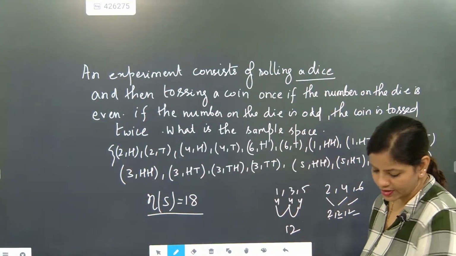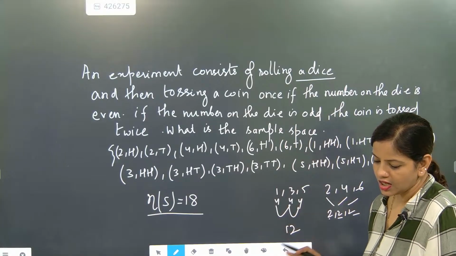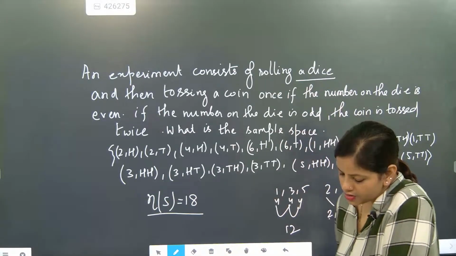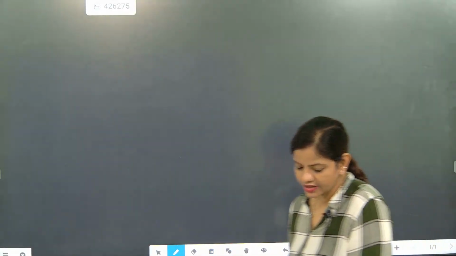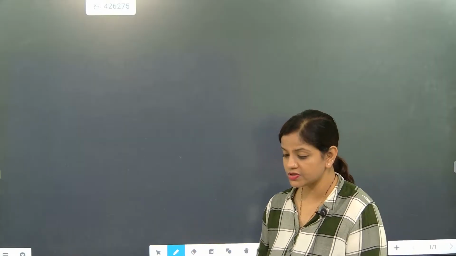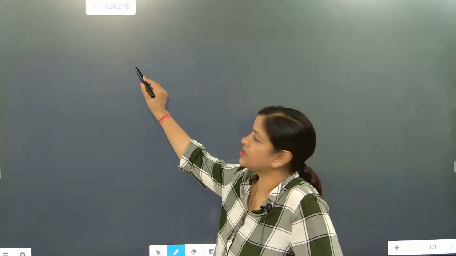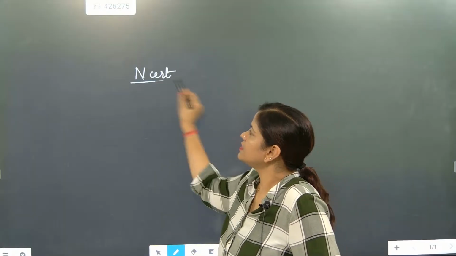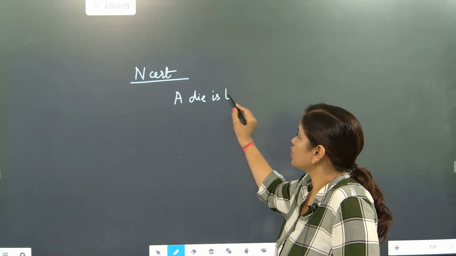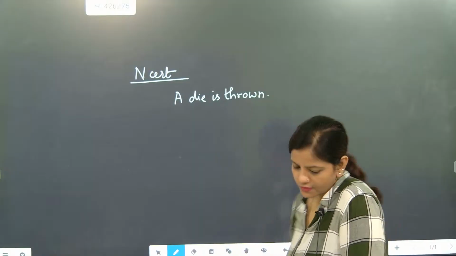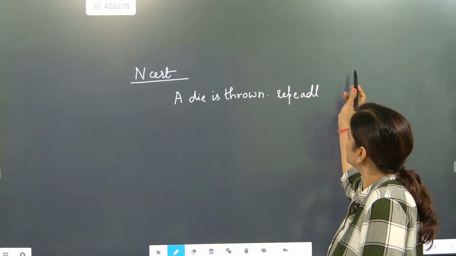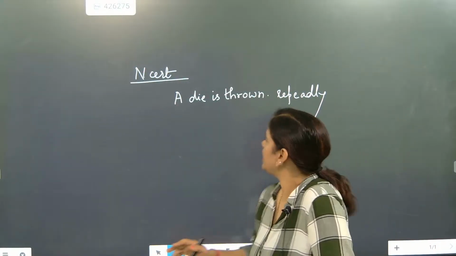Now we are going to go for one question which is exactly another level of question. So if somebody will be talking to you like this and they will be telling you, find this answer, yes, Siddharth, but this one question I am going to give you, this question you need to solve. This is an NCERT question. Now, beta, try to solve this question. They're telling that a die is thrown repeatedly, means many times.